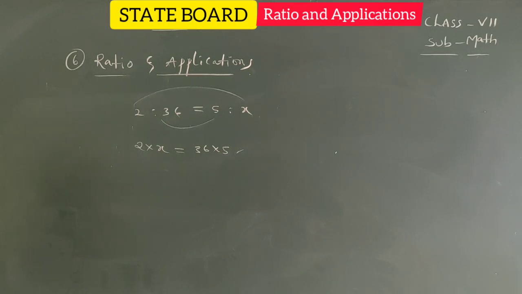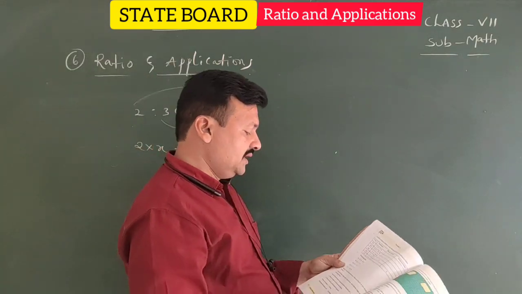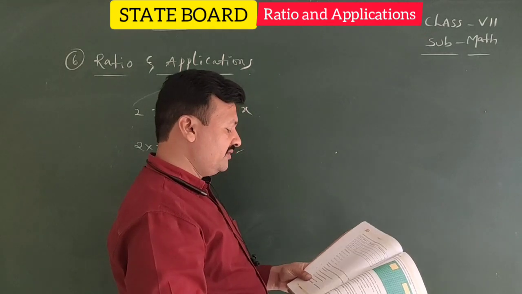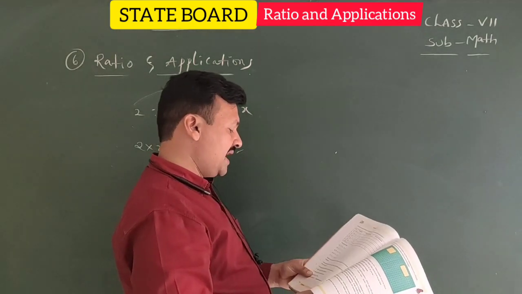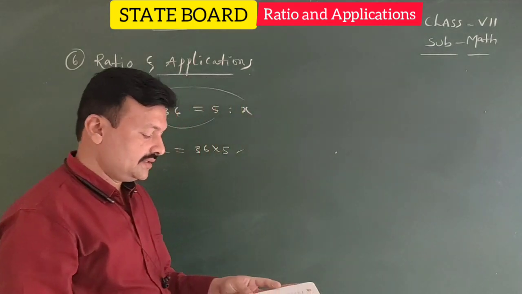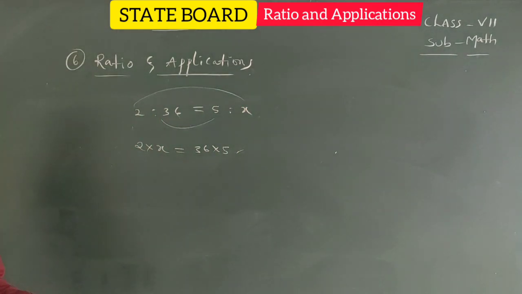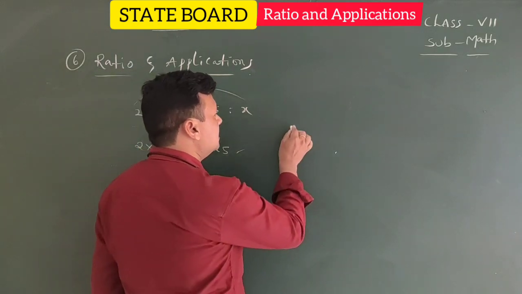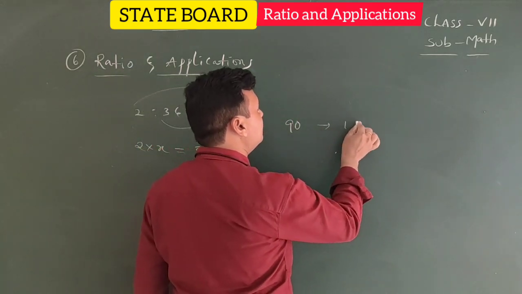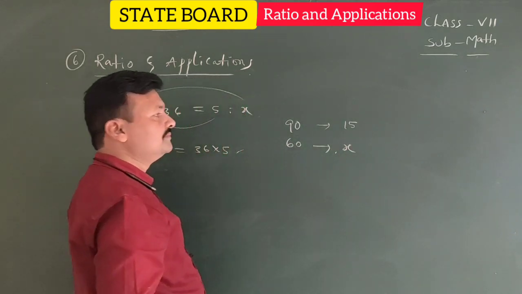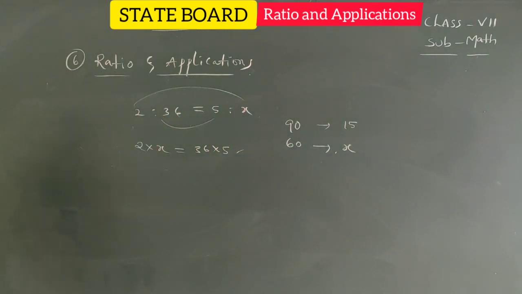Next, a man whose weight is 90 kgs weighs 15 kgs on the moon. What will be the weight of a man whose weight is 60 kgs? So here 90 is to 15 equals x is to 60, because 90 converted into 15, then 60 converted into weight. Okay, I mean 90 is to 15 equals 60 is to x.